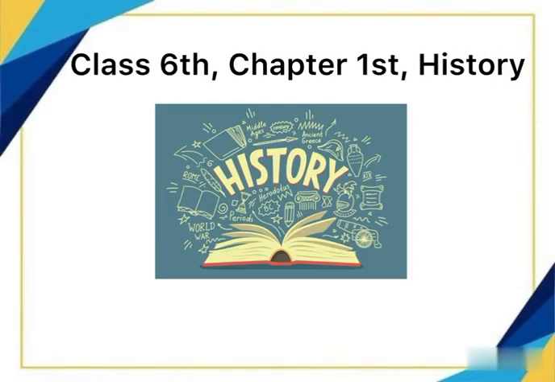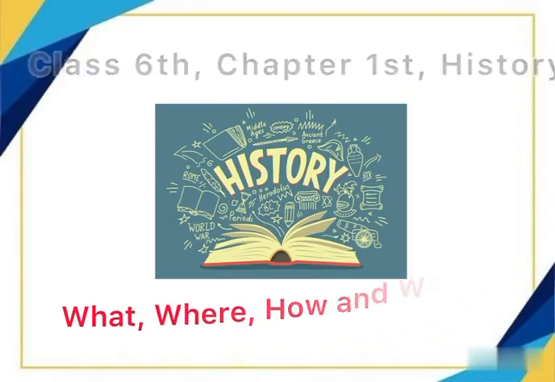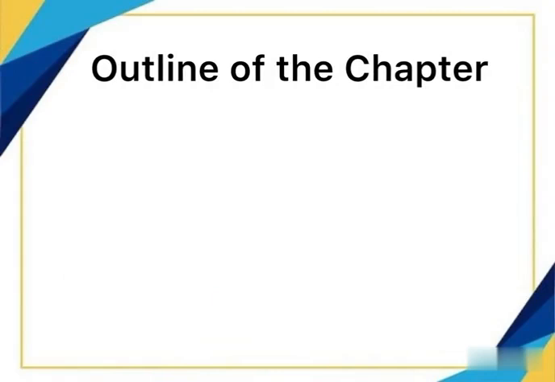Today I am going to explain Class 6th, Chapter 1st, History. Chapter name: What, Where, How and When. Now let us see the outline of this chapter.